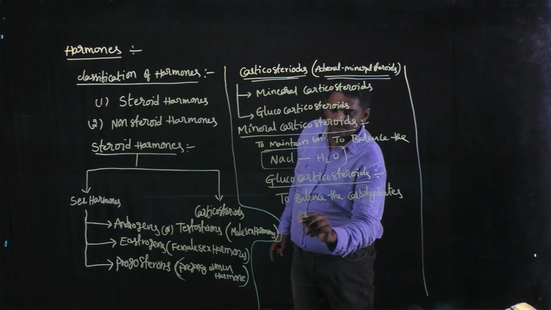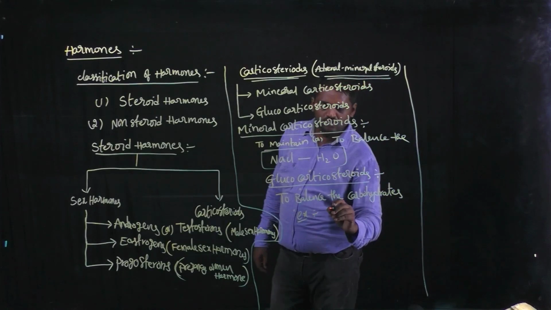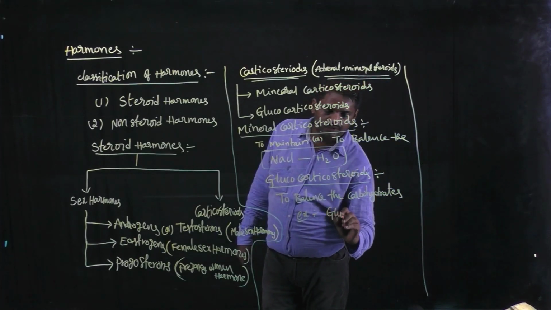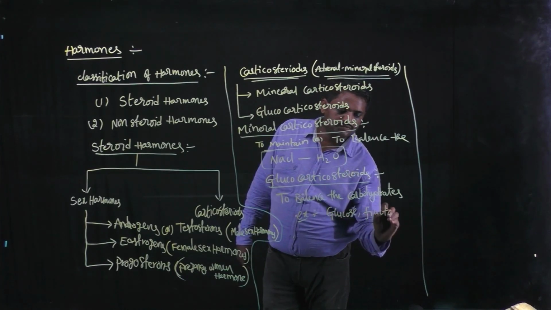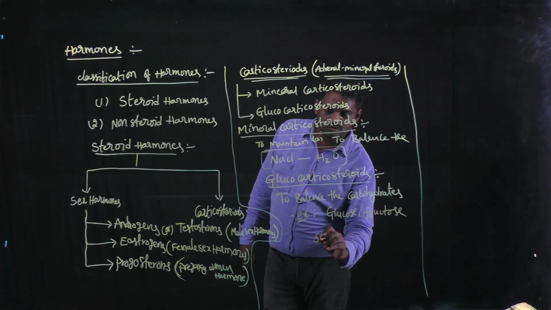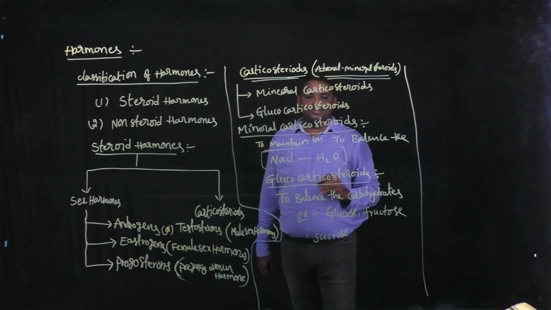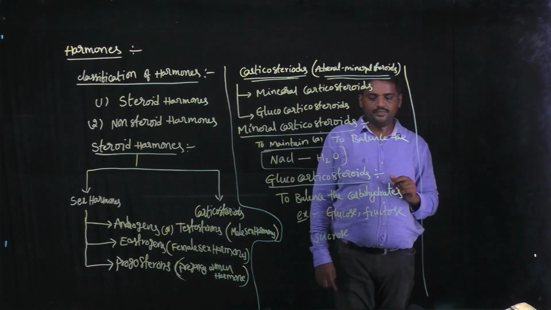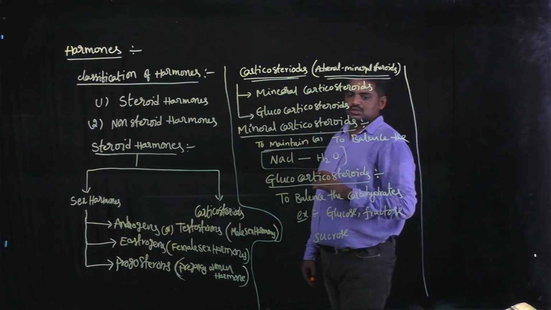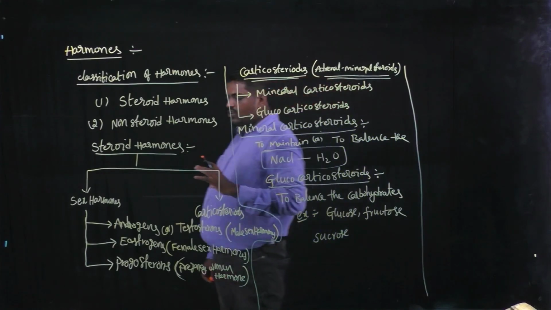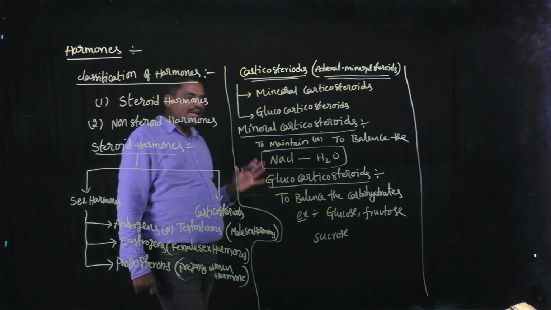Some examples of carbohydrates: glucose, fructose, and sucrose. Our body contains some amount of glucose. If this glucose is imbalanced, it creates so many health problems.